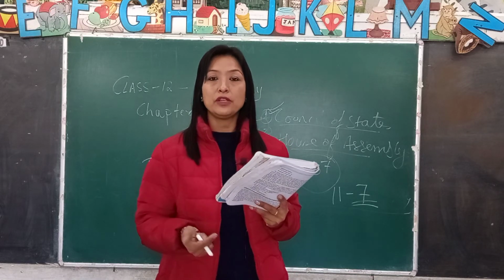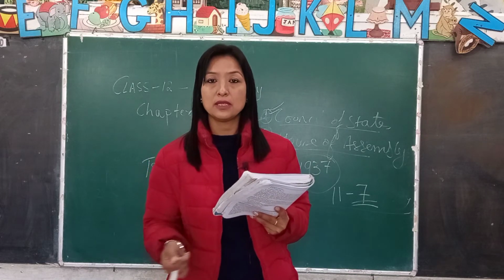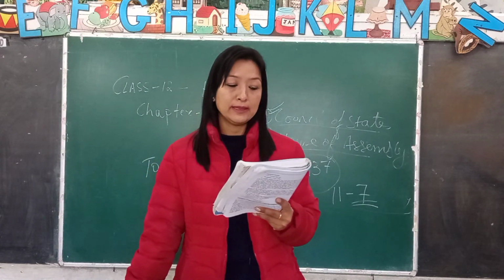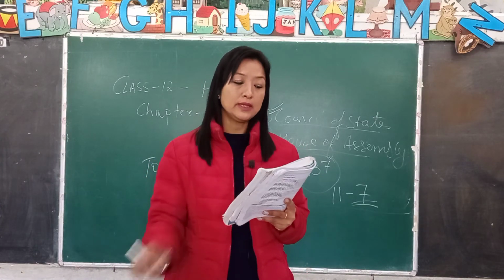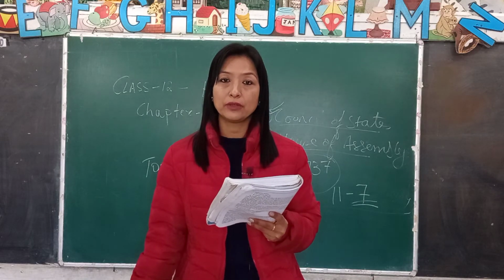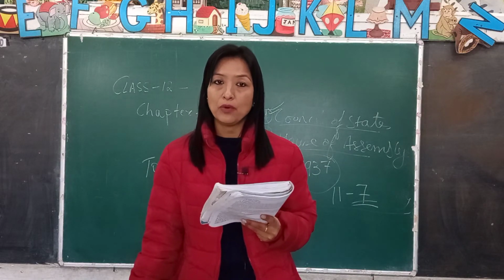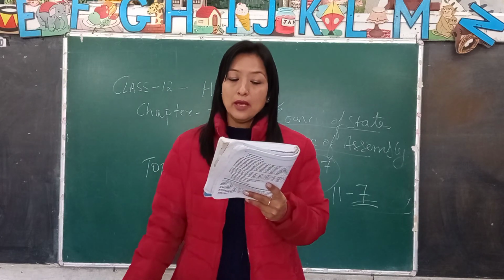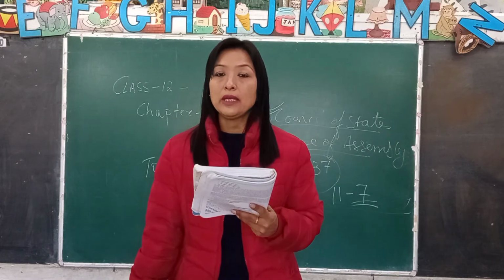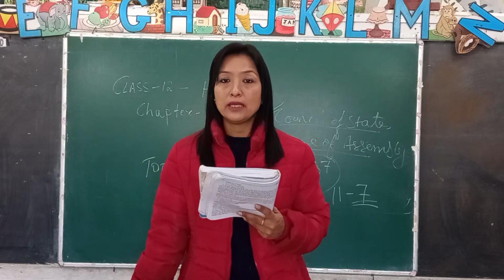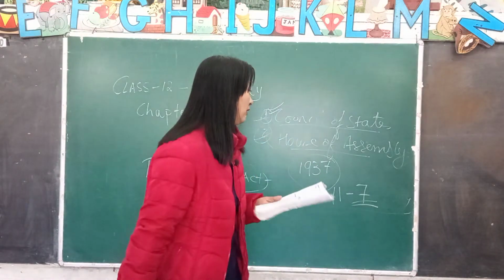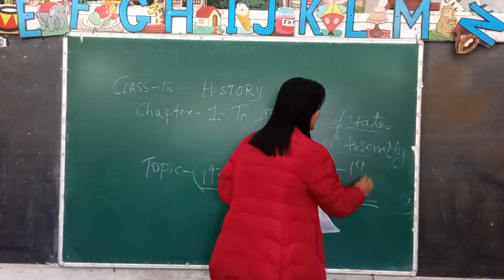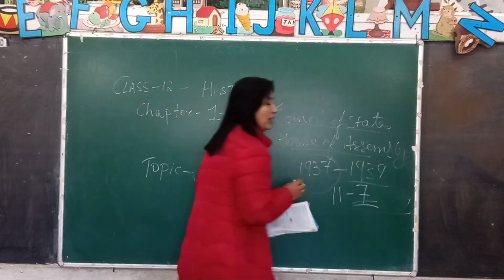And the other important topic here is the assessment of the activities of the Congress. First we did the provincial autonomy, then the third roundtable conference, the federal structure, the election of 1937. Just now we did the working of the Congress, and this assessment of the activities of the Congress is also important from here.